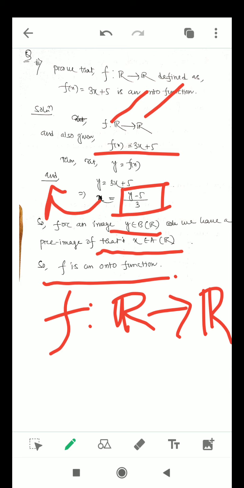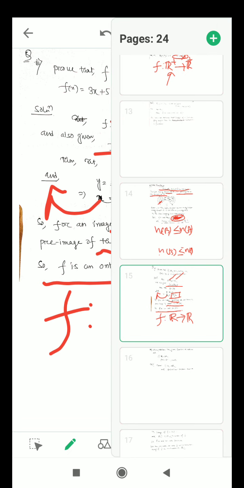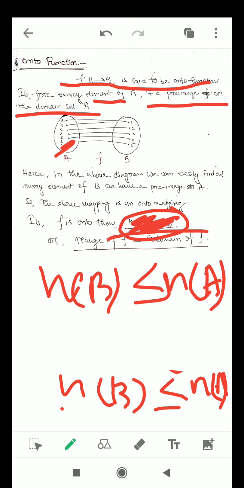So if such an algebraic expression is given, we will consider f(x) as y, and if we can find the value of x from that expression, then we can easily say the given function is onto. This is the main thing. Here we have done the same thing. And one thing you should remember: if a function is onto, then the range set is always equal to the codomain set. This is a very important notion. You should always remember this one.